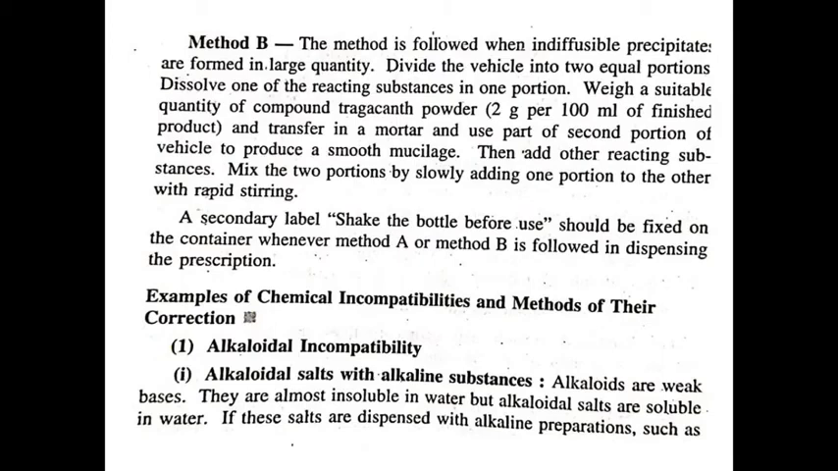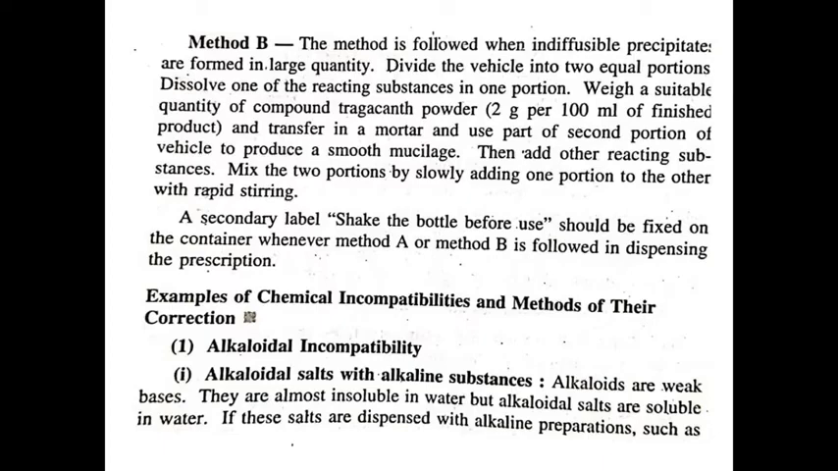The procedure followed for method B. Method B is used when indiffusible precipitates are formed in large quantity. In this method, the vehicle is divided into two equal portions. Then dissolve one reacting substance in one portion and the other in another portion. First, we add a suitable quantity of compound tragacanth powder, which can be added at 2 gram per 100 ml of finished product, and transfer it to a mortar, and